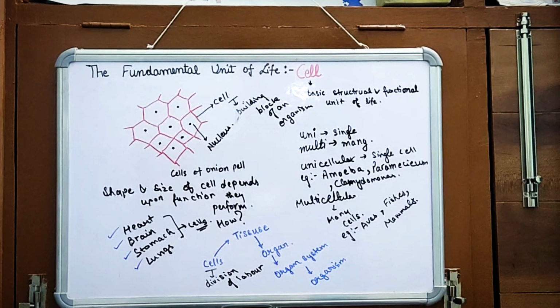So this function is done by the cell organelles of which the cell is composed.